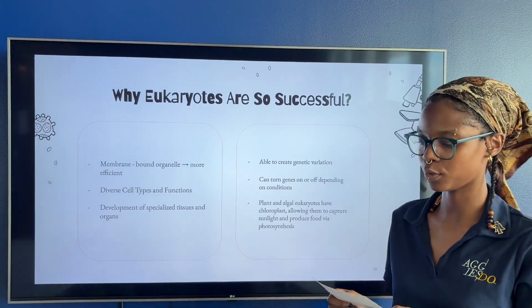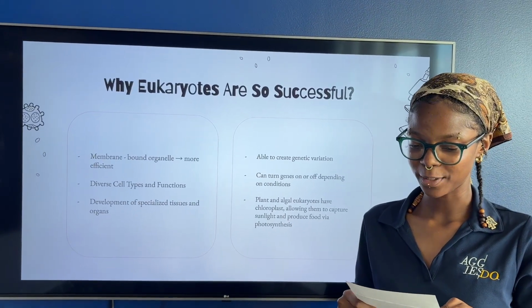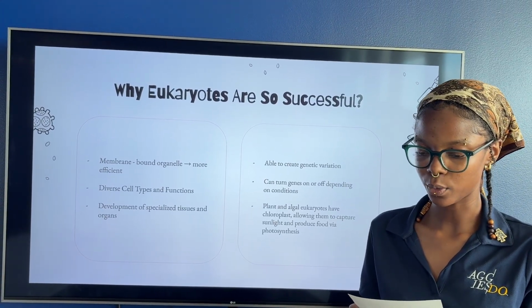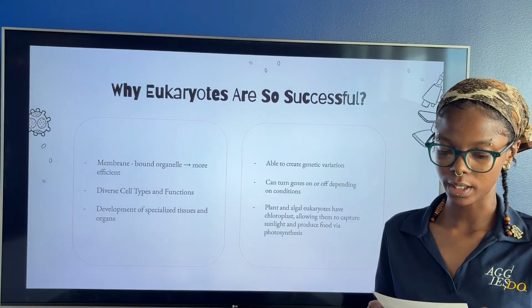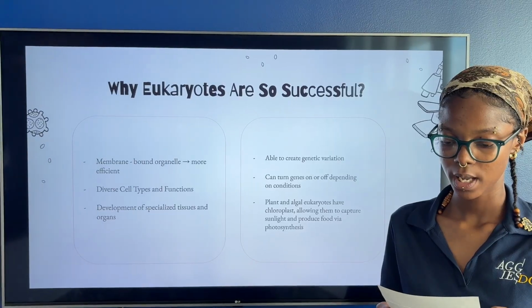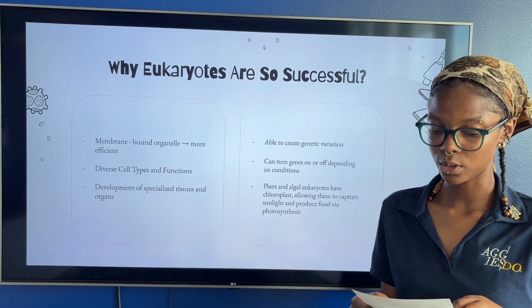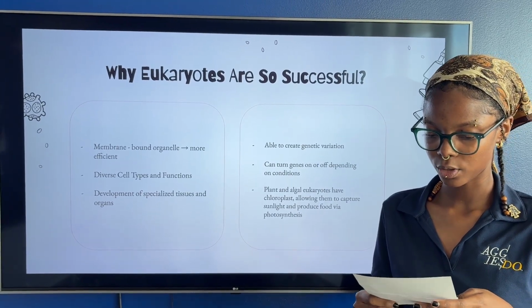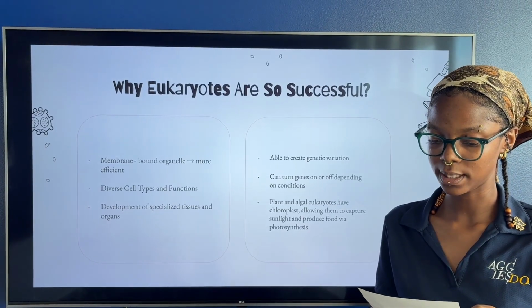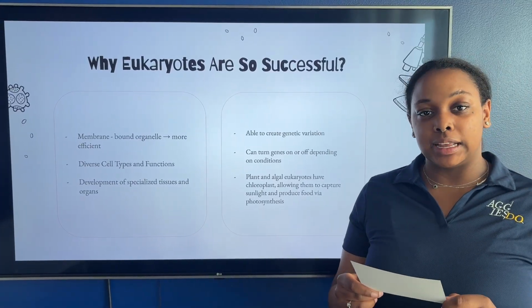Why are eukaryotes so successful? Eukaryotes are successful because their membrane-bound organelles make cellular processes more efficient. They have diverse cell types and functions, allowing them to form specialized tissues and organs. Eukaryotes can create genetic variation, which helps them adapt and evolve. They can also turn genes on or off depending on environmental conditions. In plants and algae, chloroplasts allow them to capture sunlight and produce food through photosynthesis, giving them a substantial survival advantage.